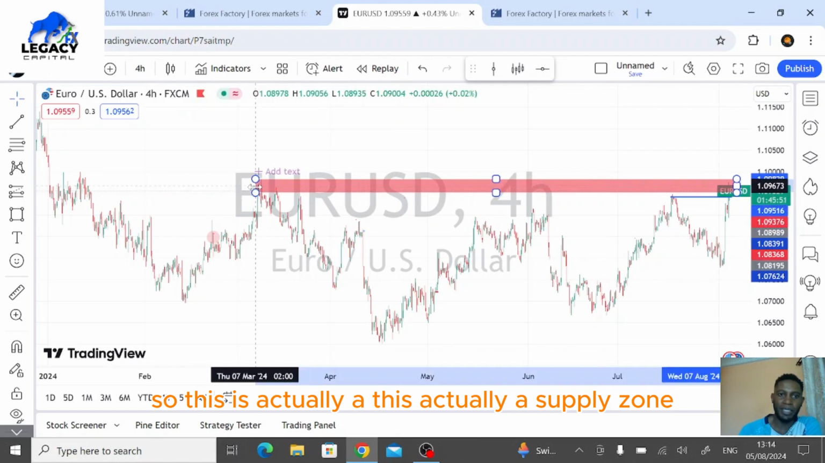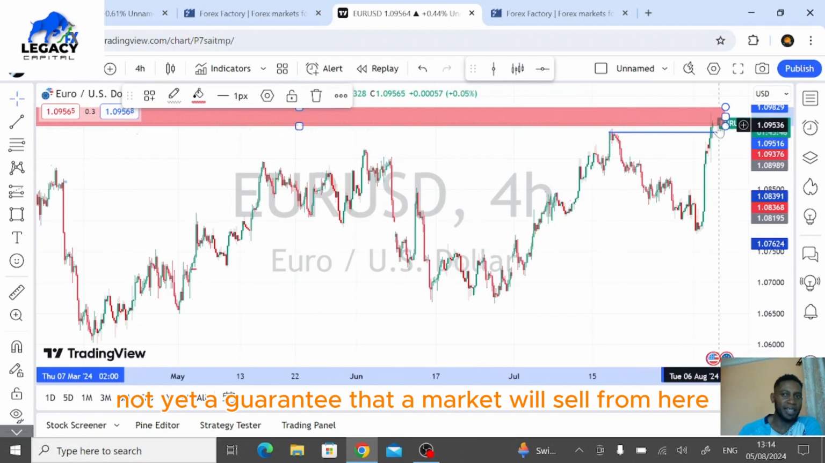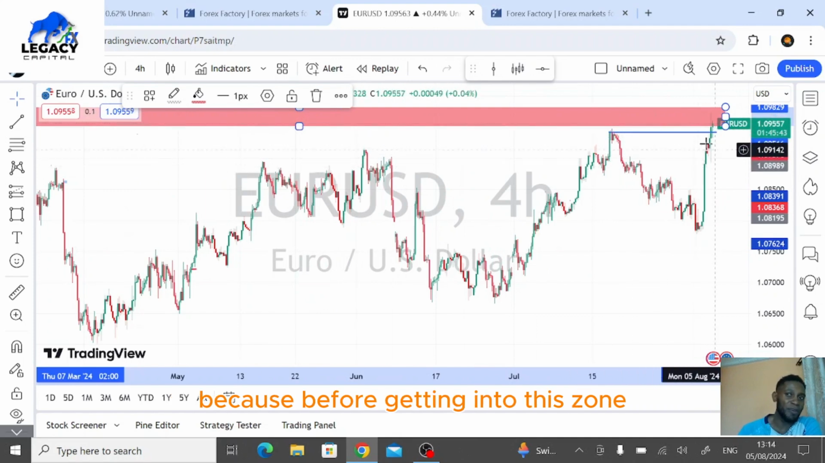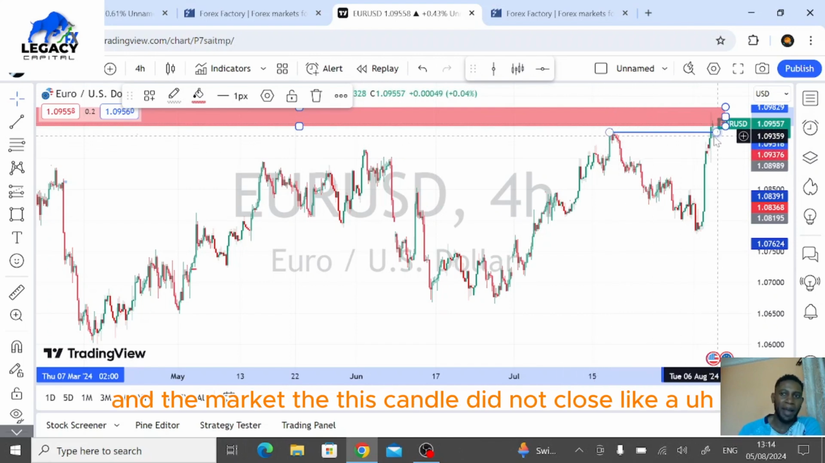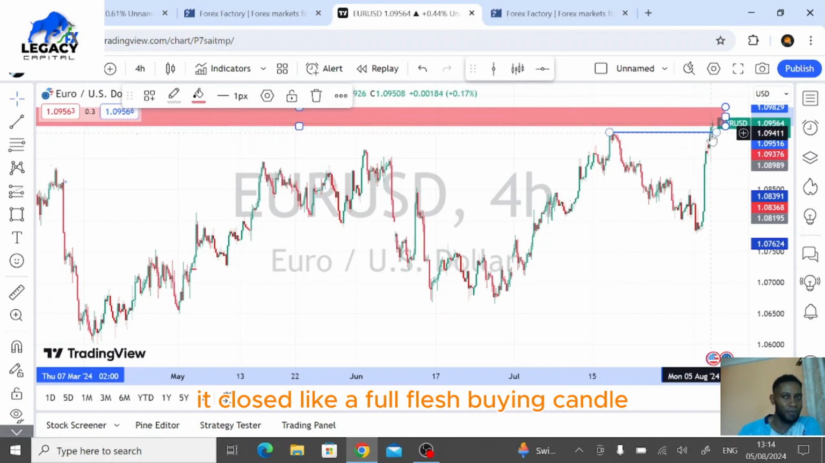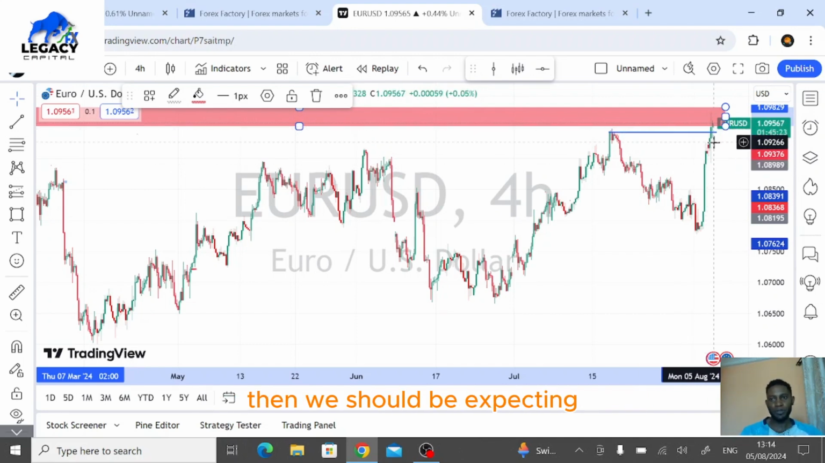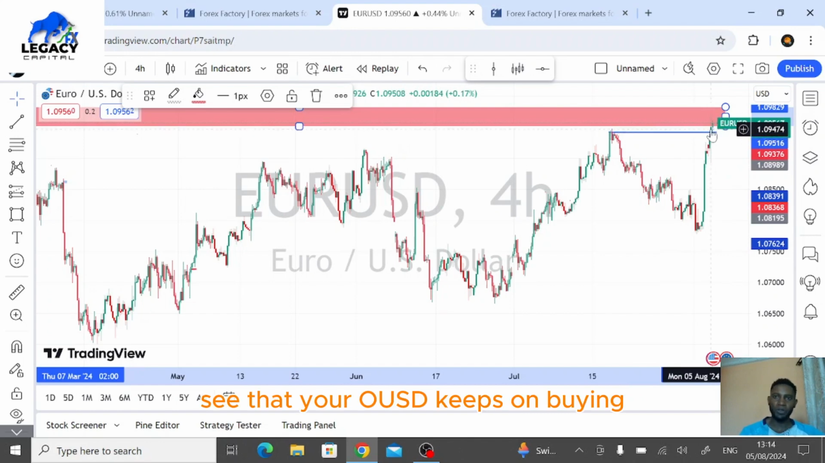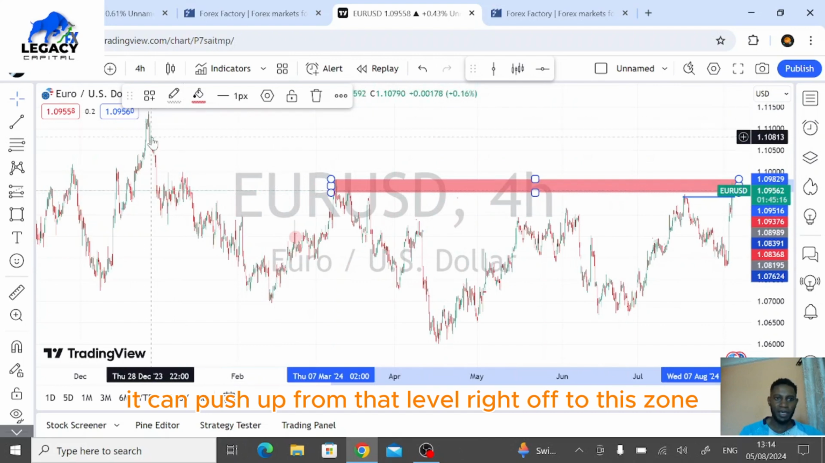So this is actually a supply zone, but this is not yet a guarantee that the market will sell from here, because before getting into this zone, the market actually broke this structure, and this candle did not close like a liquidity grab candle. It closed like a full-fledged buying candle, telling us that the buyers' momentum is still in the market. So if the DXY keeps on selling, then we should be expecting EURUSD to keep on buying. It can push up from that level right up to this zone.